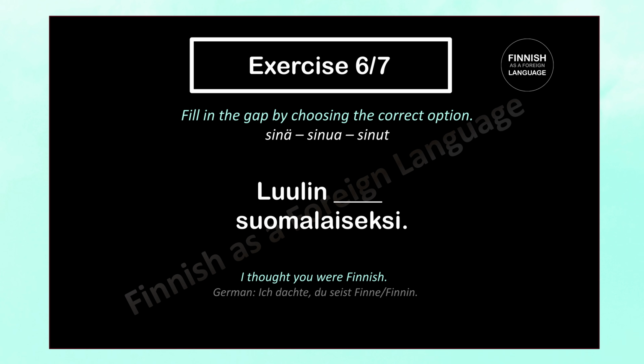We wanna say, I thought you were Finnish. Luulin suomalaiseksi. Do we need here sinä, sinua or sinut? That's right, the answer is sinua. Luulin sinua suomalaiseksi. I thought you were Finnish. Remember the rule? Luulla plus partitive case plus translative case.